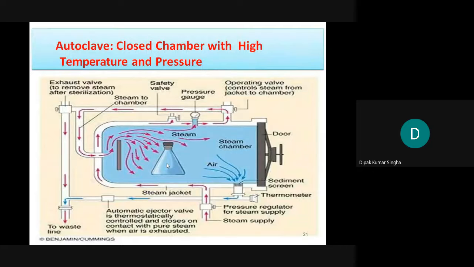So the autoclave is a closed chamber with high temperature and pressure. First, the safety valve: if the temperature or pressure is high, the safety valve opens automatically, just as a pressure cooker has one safety valve. Another is the pressure gauge, where you can check what pressure has been reached and whether the instrument has started, as well as the temperature. And the steam jacket is used for sedimentation.